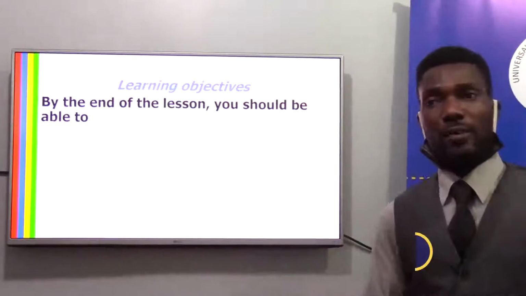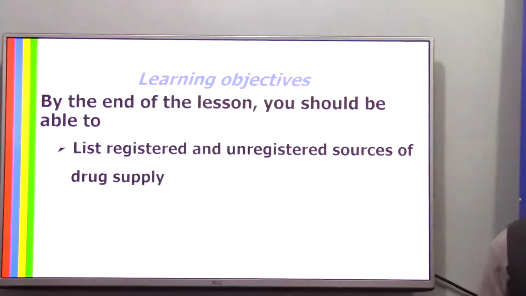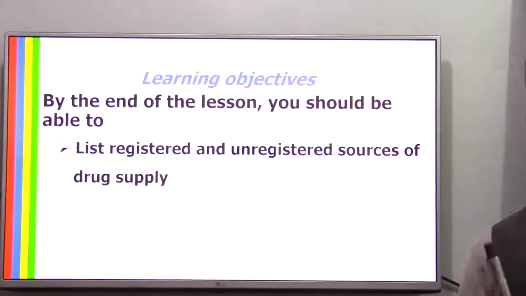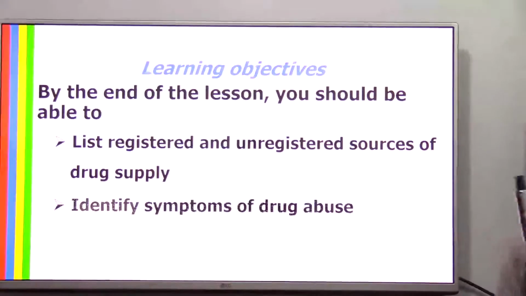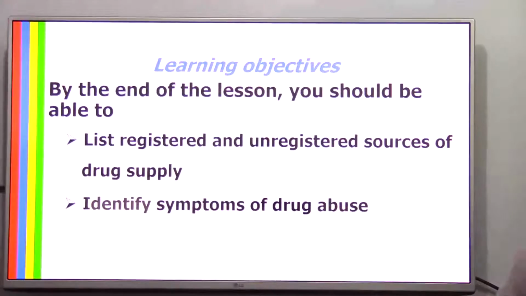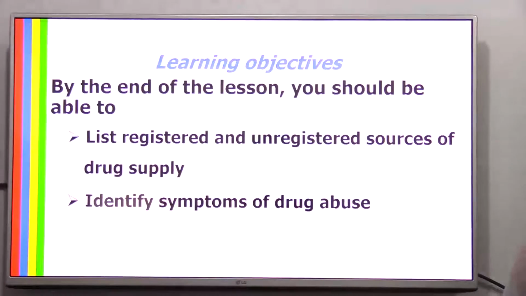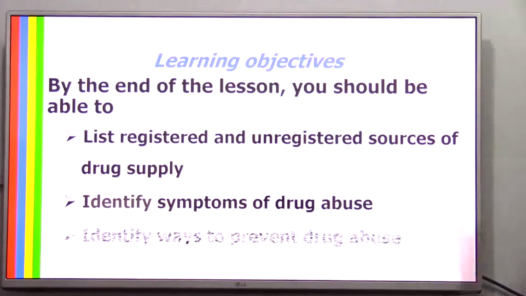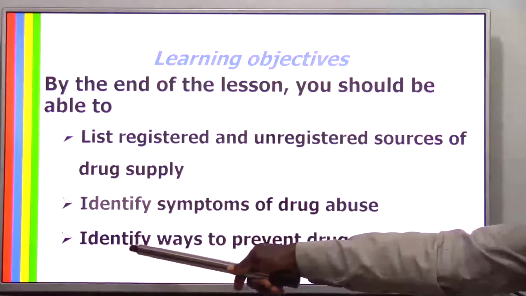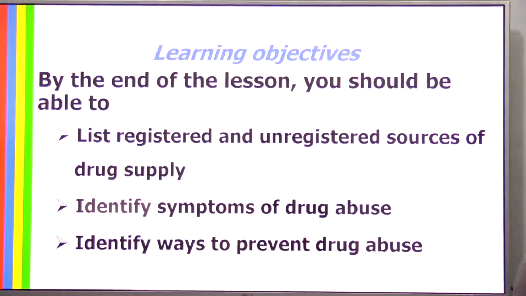Our learning objectives for today. By the end of the lesson, you should be able to list registered and unregistered sources of drug supply. Secondly, identify symptoms of drug abuse. Third, identify ways to prevent drug abuse.